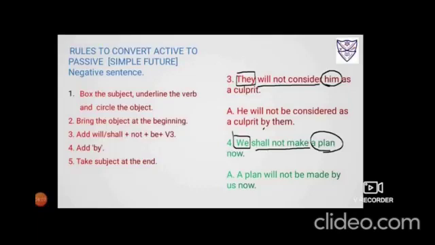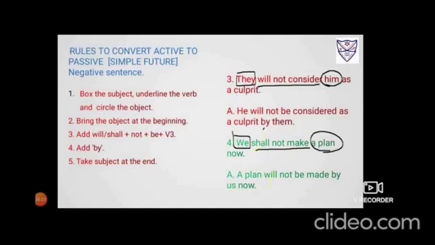Number 4, we shall not make a plan now. Box the subject we, underline the verb shall not make, and circle an object a plan. Now bring the object ahead, a plan. Okay, because it was we, so they have used shall. But it is a plan, that is third person non-living, so we will be using will.